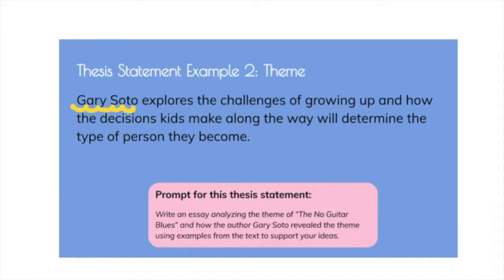We have to assume that this author had already mentioned the title of the text in the introduction paragraph and didn't feel it necessary to repeat it again in the thesis statement. Again, this is the same thesis statement. The only thing different is the title is not mentioned.